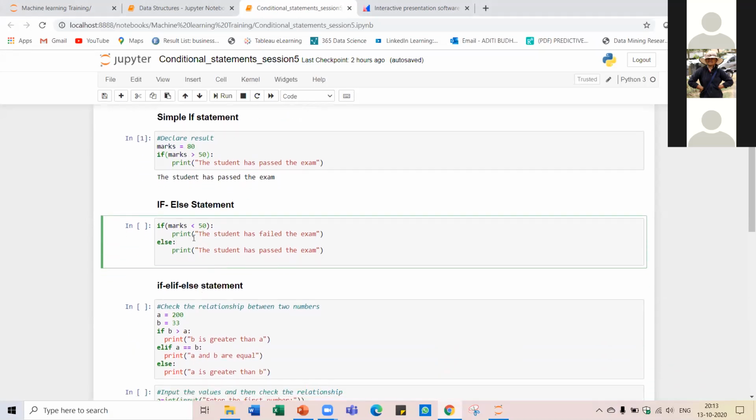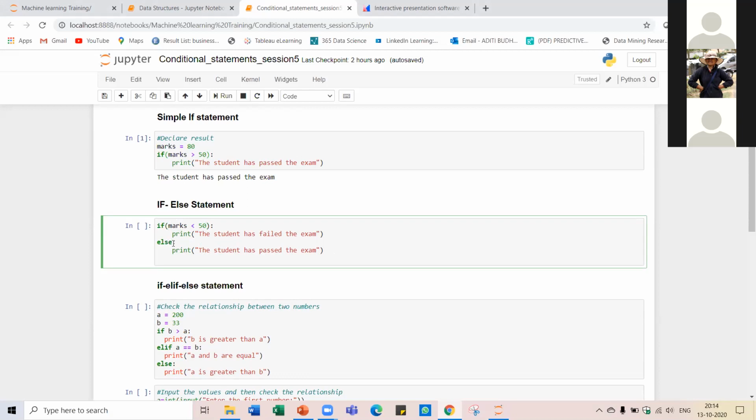So this is our same example. Here we are saying that if marks are lesser than 50, then we should print out that the student has failed the exam. But if this is false, then what should Python do? Python should execute this other piece of code, which we specify using the else keyword.